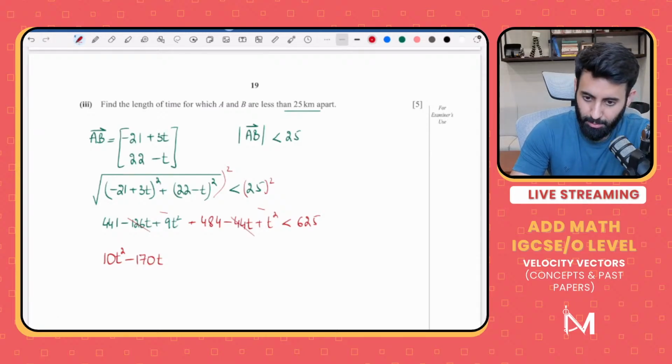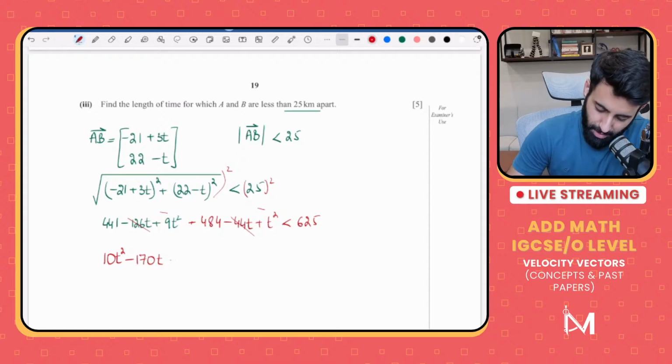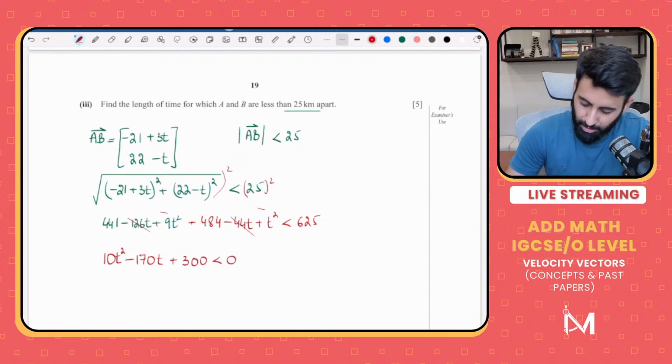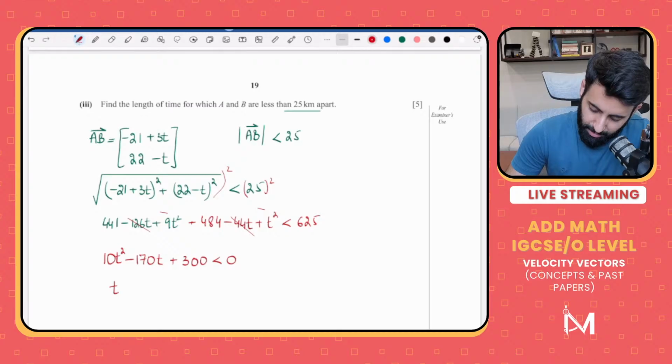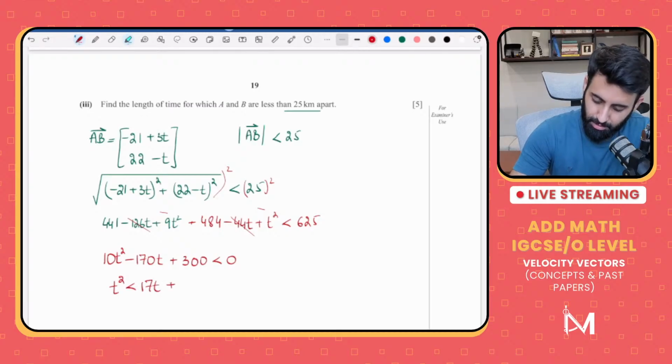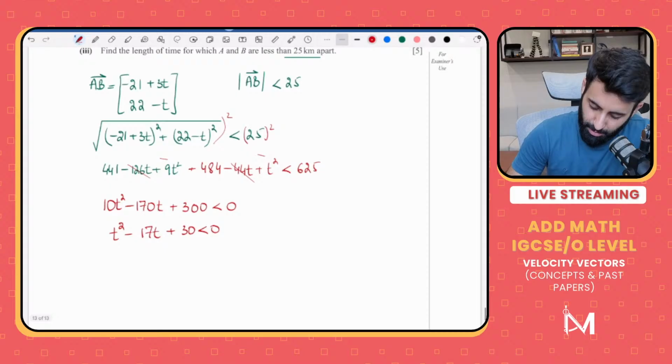Now 441, yes, this is the last question, plus 484 minus 625, that's equal to 300. So plus 300 is less than 0. Now let's divide the entire equation by 10. So t square minus 17t plus 30 is less than 0. So factors of 30 that give you 17, that's minus 15 and minus 2. So minus 15t minus 2t plus 30 is less than 0.